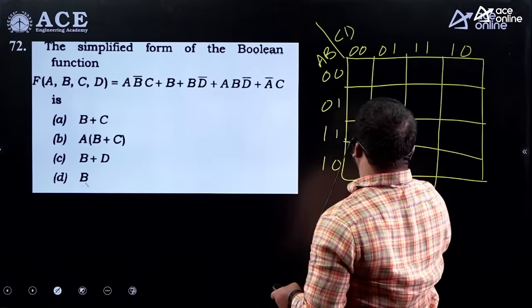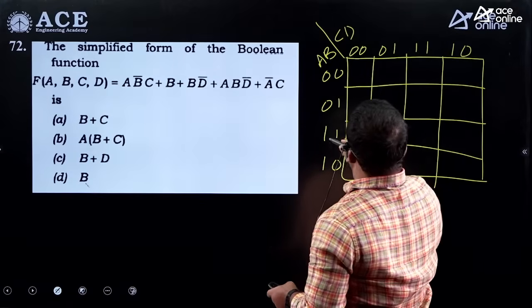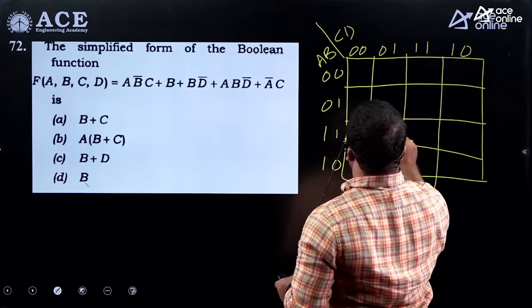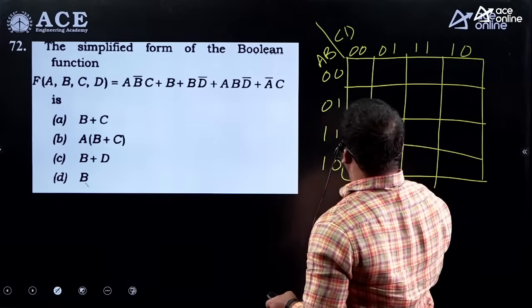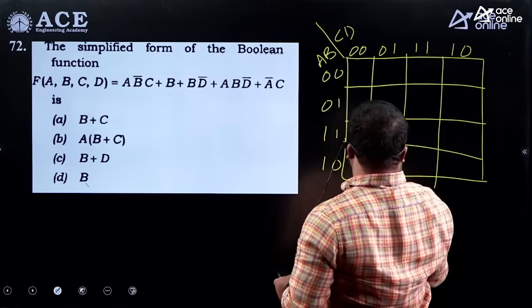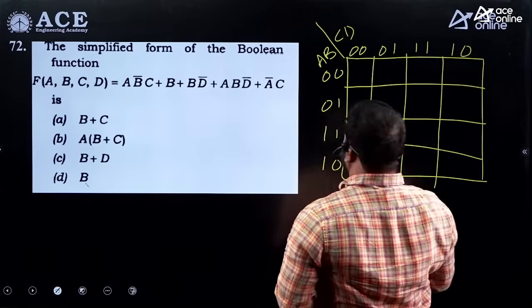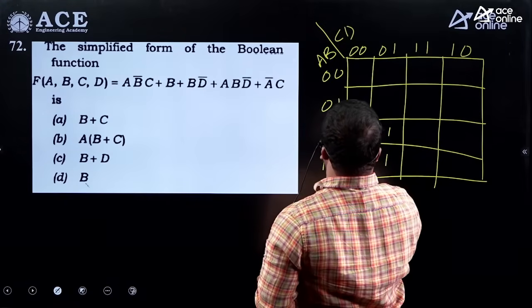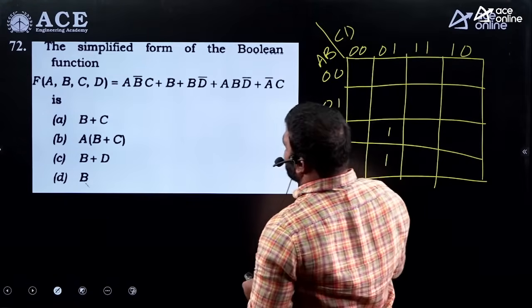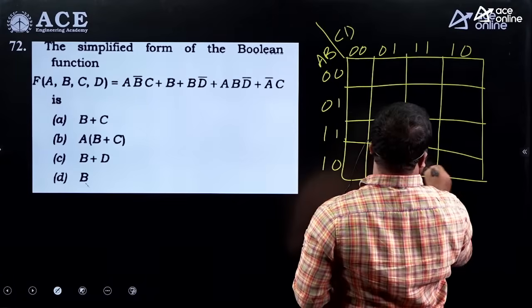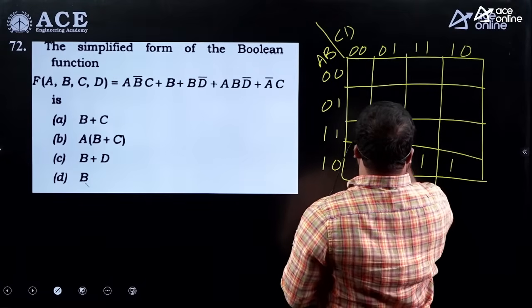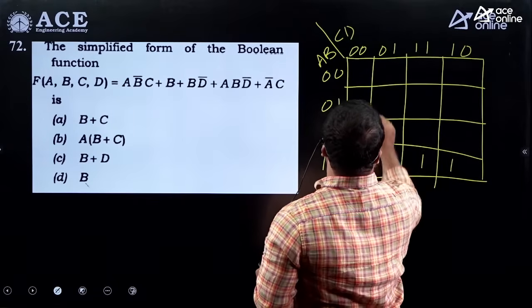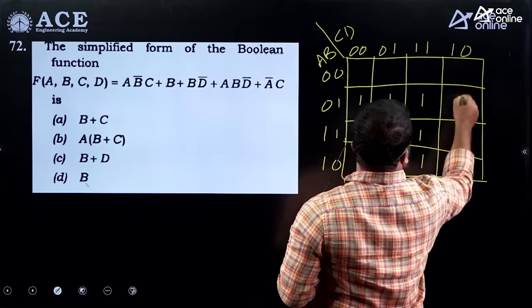So a b bar c, a is 1 and b bar c. See, a equals to 1, b bar c means these two are minterms. A equals to 1, sorry, a b bar c, a equals to 1, b equals to 0 and c is equals to 1. So a b bar c, these are minterms. Right, next b, so when b is there, so obviously these all are minterms.